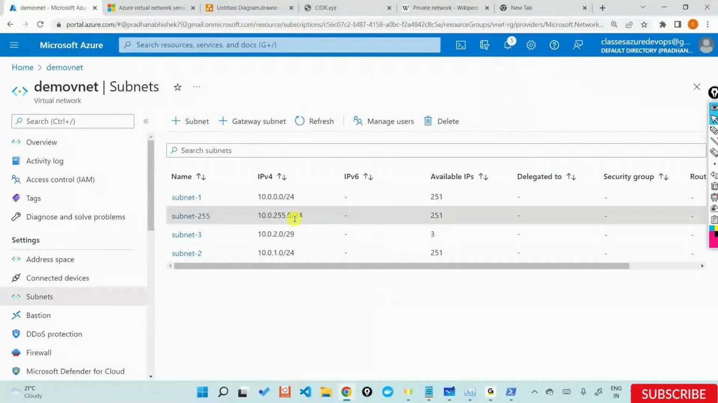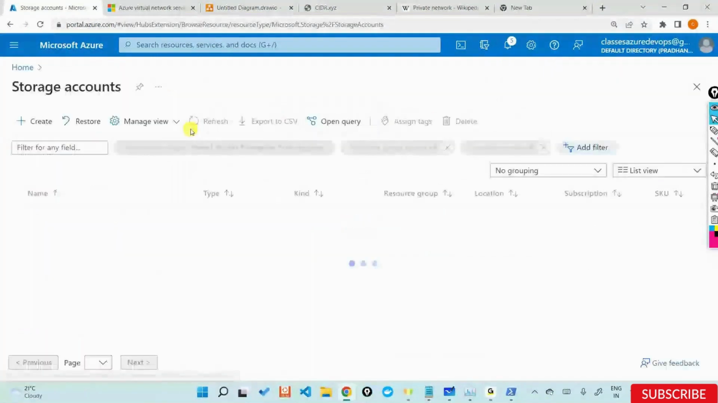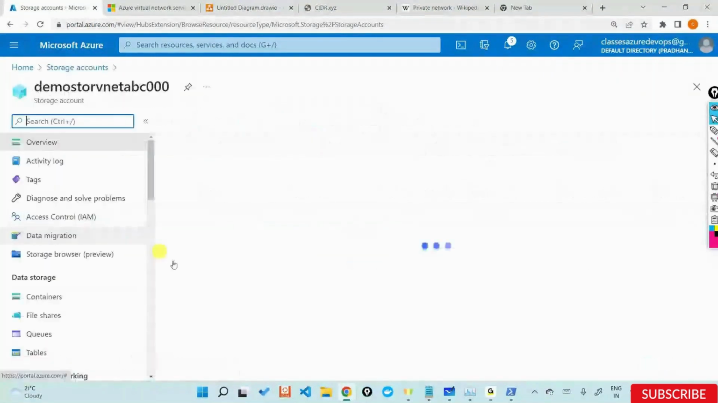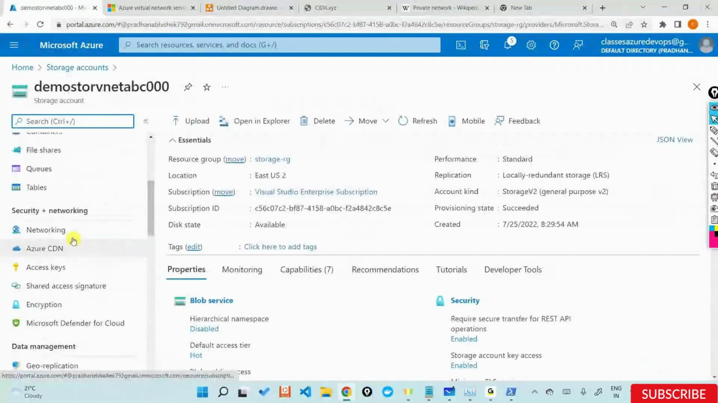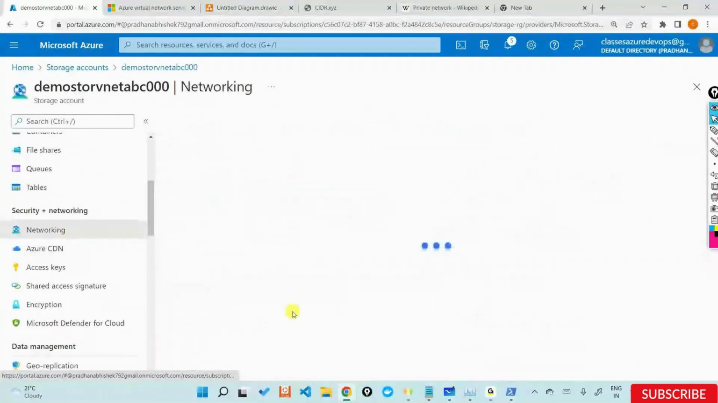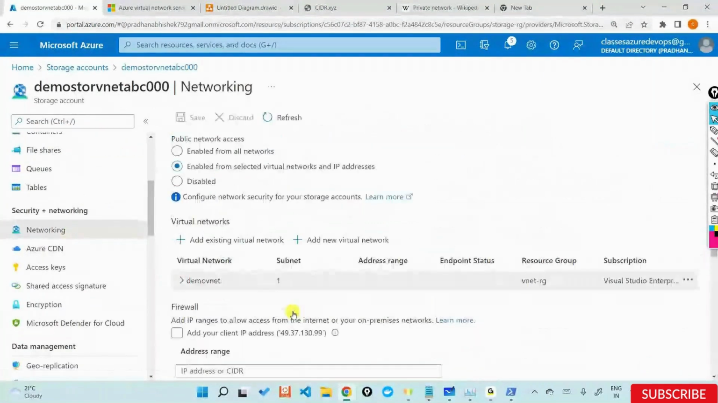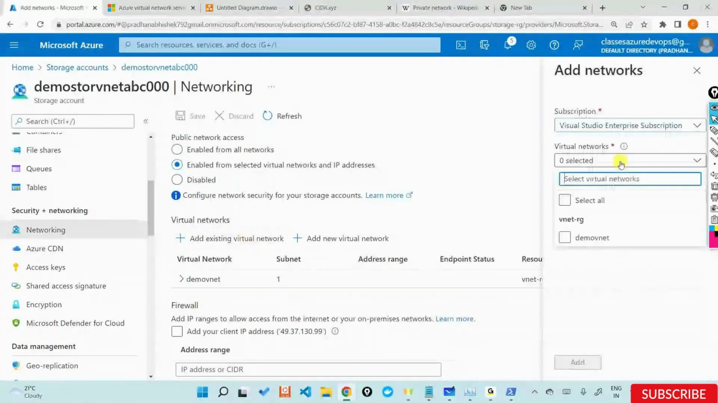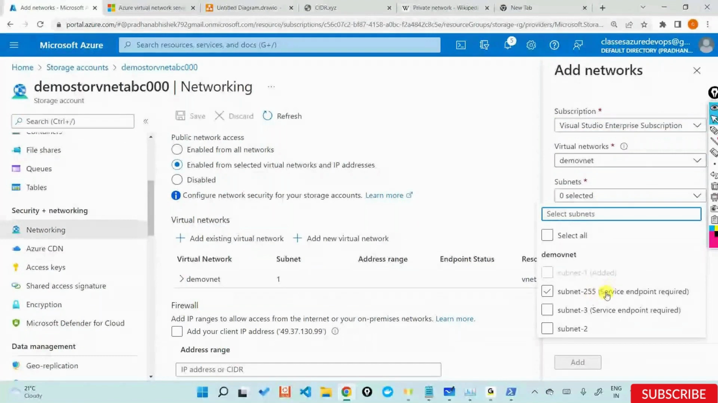And if you want to integrate a virtual network or a subnet with a storage account, you will for sure need something called a service endpoint. So if I now say add an existing virtual network, I'll select this particular virtual network. And now do you see the service endpoint is already added, so in the bracket it doesn't say service endpoint is required. I'll say add this.